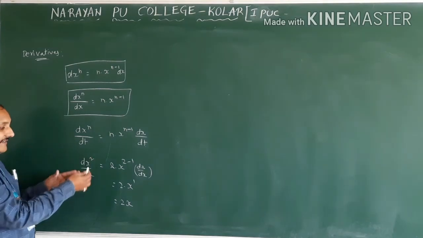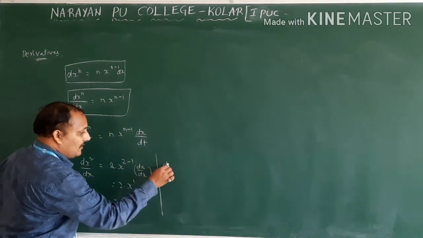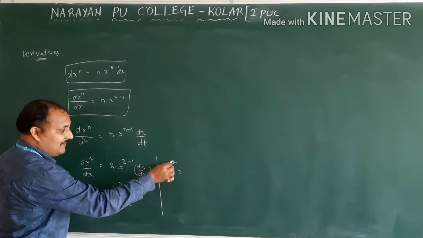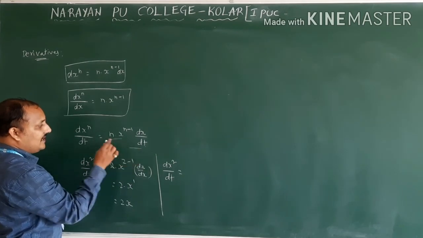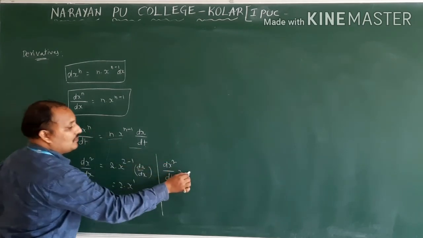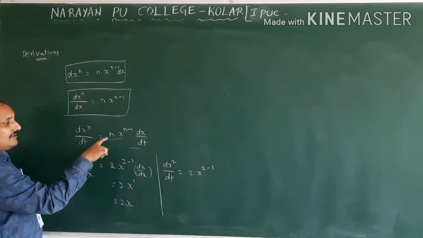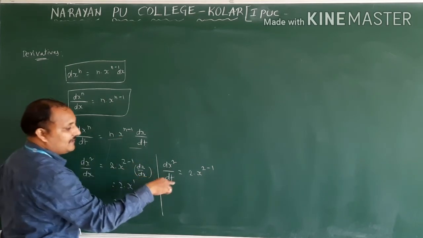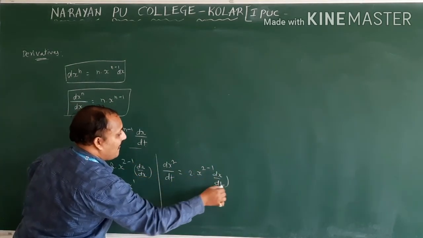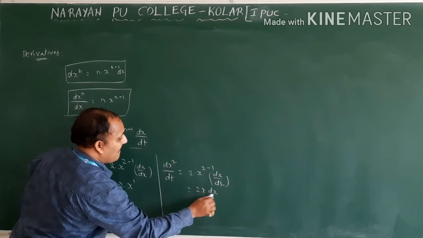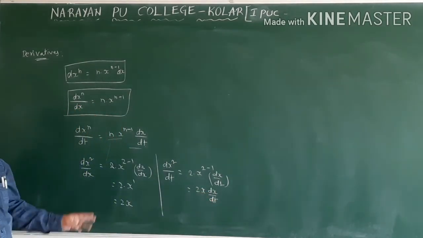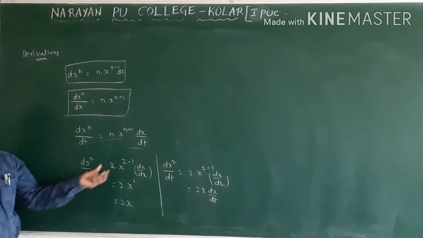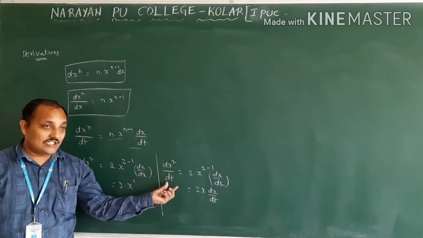Now, the same derivative of x square with respect to time, d(x square) by dt. Apply this formula. In place of n, how much is there? 2. 2 into x power 2 minus 1, n into x power n minus 1, and dx by dt. Therefore here you will get 2x dx by dt. So see, what we are differentiating with respect to is important. This is the derivative of x square with respect to x, and this is the derivative of x square with respect to time.